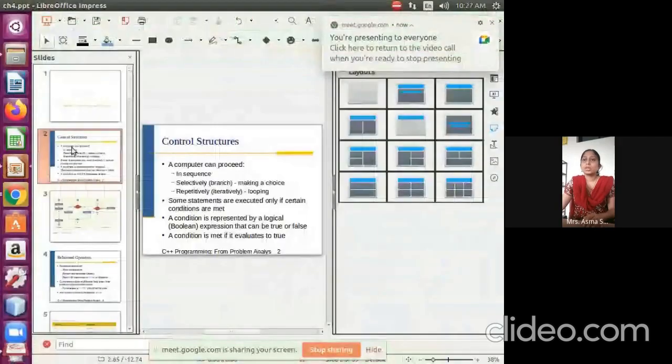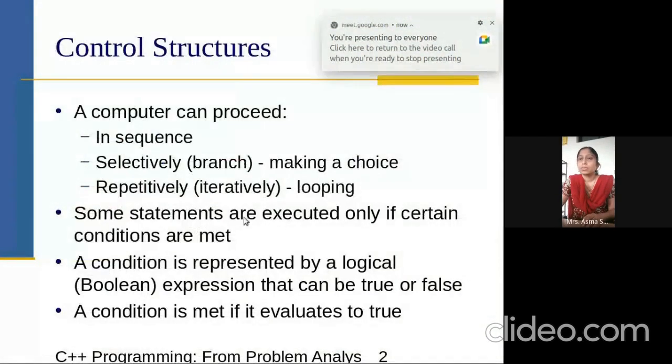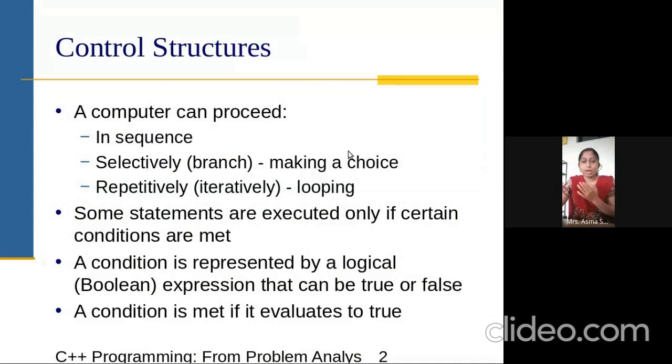Next is the control structures. A control structure means something which represents some kind of activity which will have a flow of a program. We change the flow of a code program. That time we use a control structure which changes the flow of a program. Means what? I need to check the condition. I need to execute some particular part multiple times. That time we use a control structure.